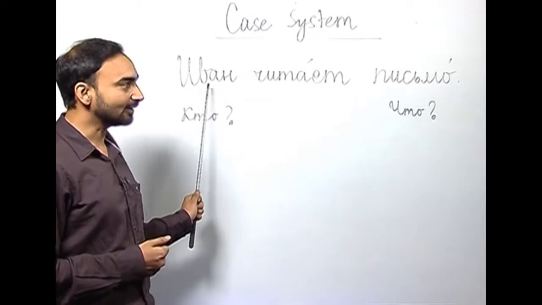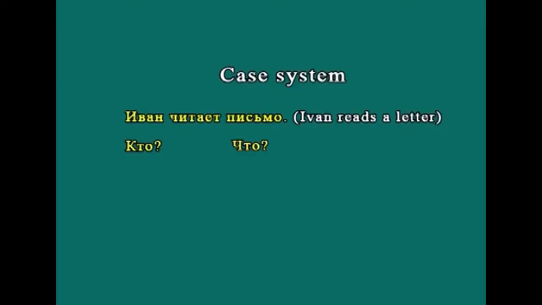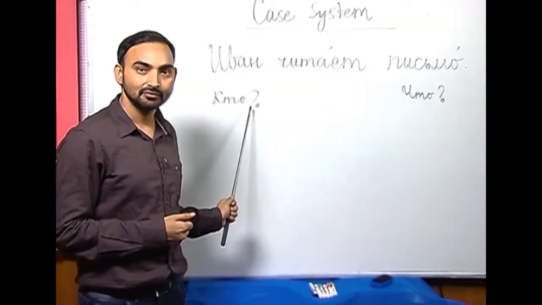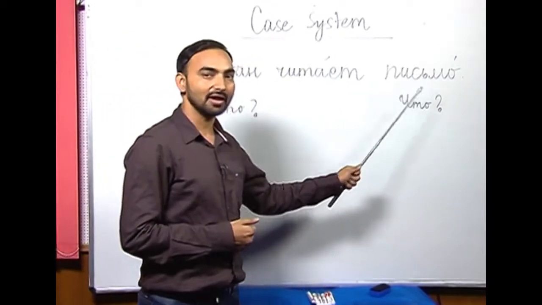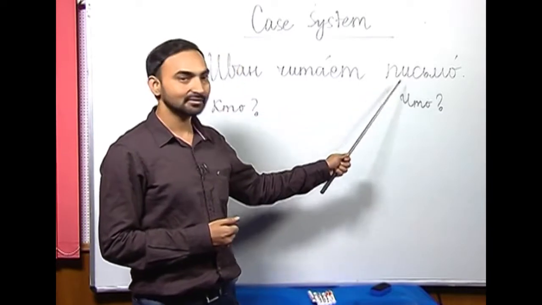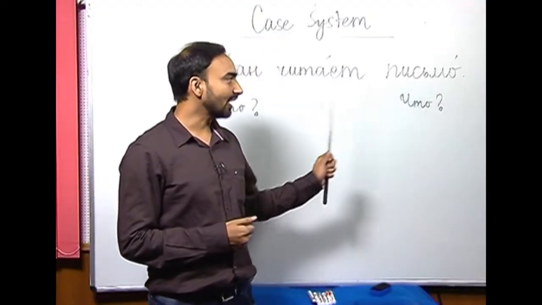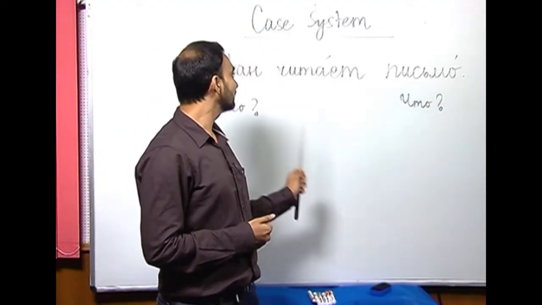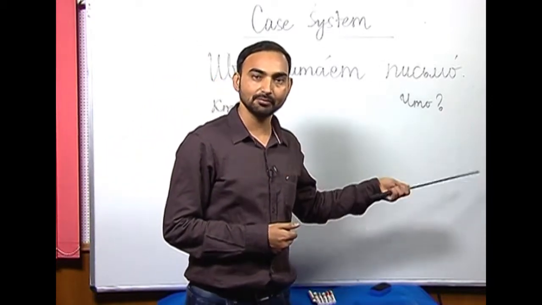So, Ivan is the subject and pismo is the object, and subject answers the question kto. When someone asks you kto chitayat pismo, you will answer Ivan chitayat pismo. The object similarly answers the question shto, which is what. If someone asks you shto chitayat Ivan, you will answer Ivan chitayat pismo.